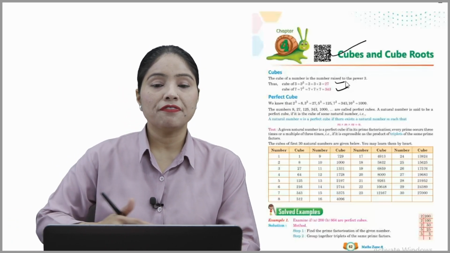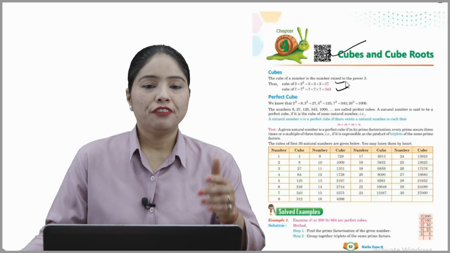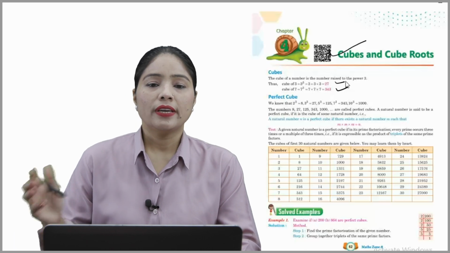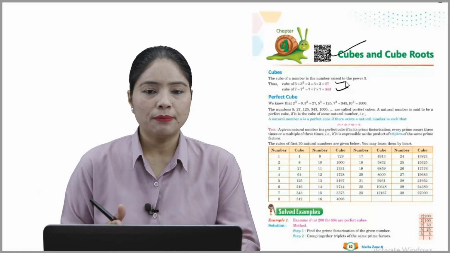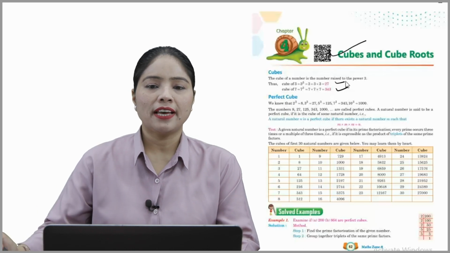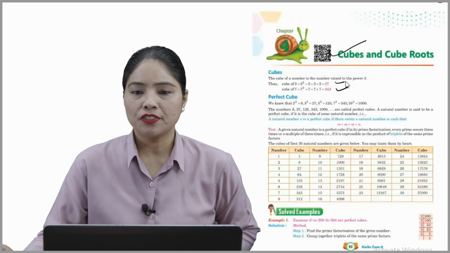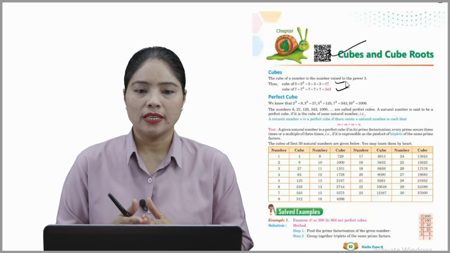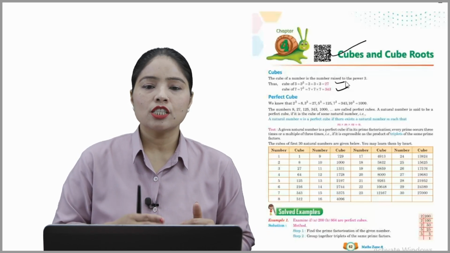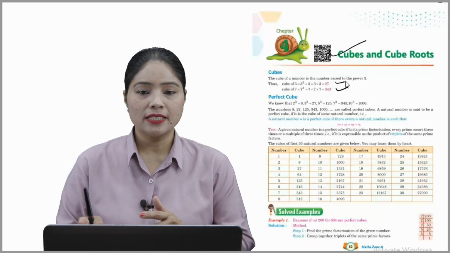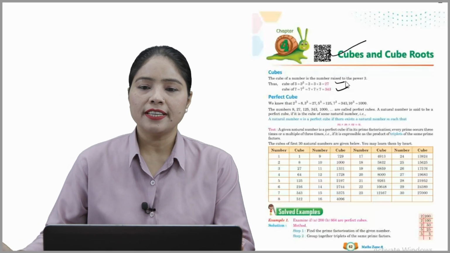After that, perfect cube. So we know that 2 raised to power 3 is equal to 8 and 3 raised to power 3 means 27. 5 का क्यूब हमारा बन गया 125 and 7 का क्यूब 343 and 10 का क्यूब हमारा बना 1000. The numbers 8, 27, 125, 343, 1000 are called perfect cubes.